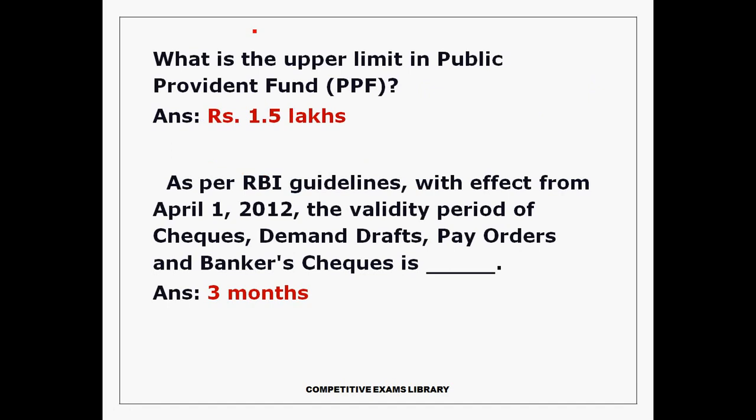What is the upper limit in the Public Provident Fund? The upper limit is 1.5 lakhs. PPF, Public Provident Fund, upper limit is 1.5 lakhs.